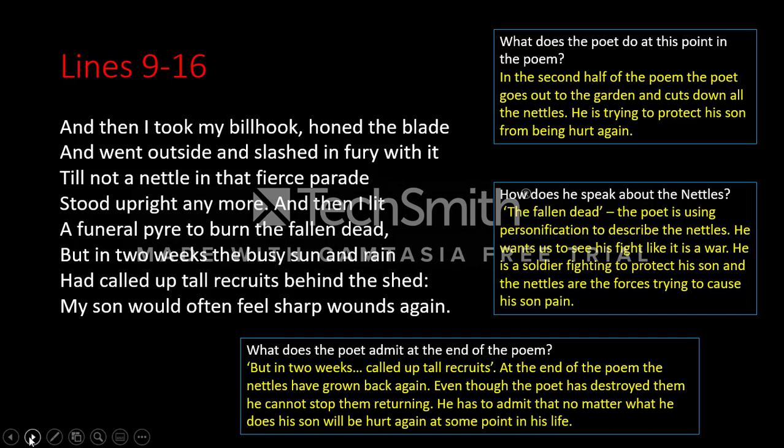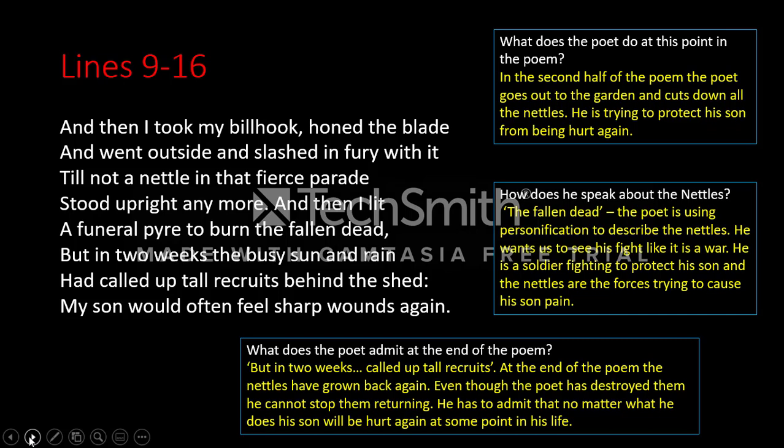So at the end of the poem, the nettles have come back. Even though he destroyed them, even though he did everything he could to get rid of them, he can't stop them from coming back. He can't stop these things that cause pain to his son from coming back again and again. And so he admits to himself that no matter what I do, I'm never going to be able to always protect him from pain. My son is going to have to experience pain. And that's the final line.